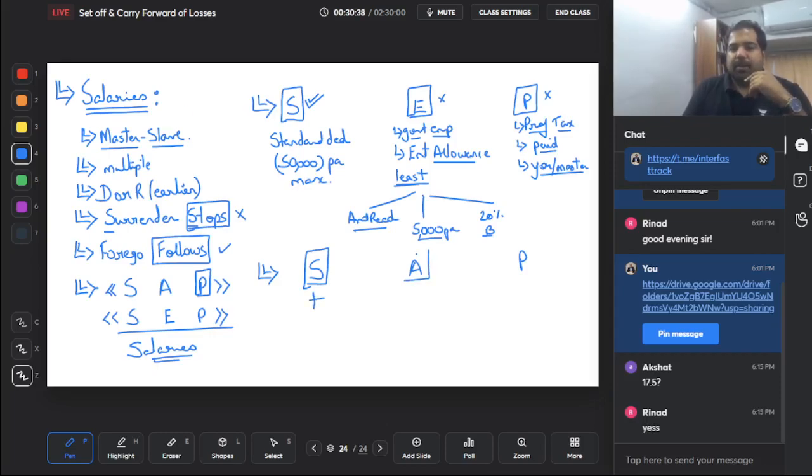Next, they might not call it salaries, but they might call it allowances. Allowances are like pocket money. The employer or your master might give you 50,000 rupees that, listen, you might need this money for traveling, etc. So they give you an allowance. Is that also taxable? Yes. Because if they had not taxed this, then I would never get any salary. Everything would be allowance only. Indians are very smart to manipulate, guys, and hence even allowances are taxed.